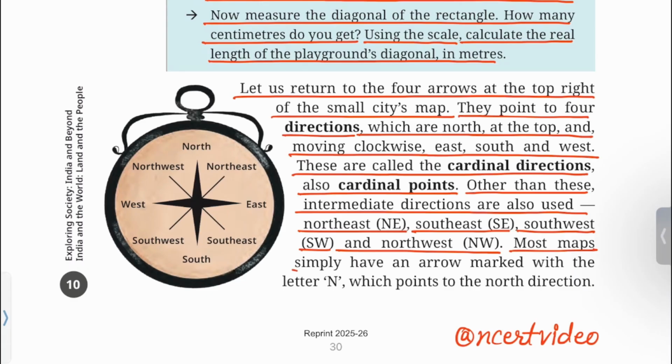Most maps simply have an arrow marked with the letter N, which points to the north direction. N stands for north, S for south, E for east and W for west. These are cardinal directions or cardinal points.